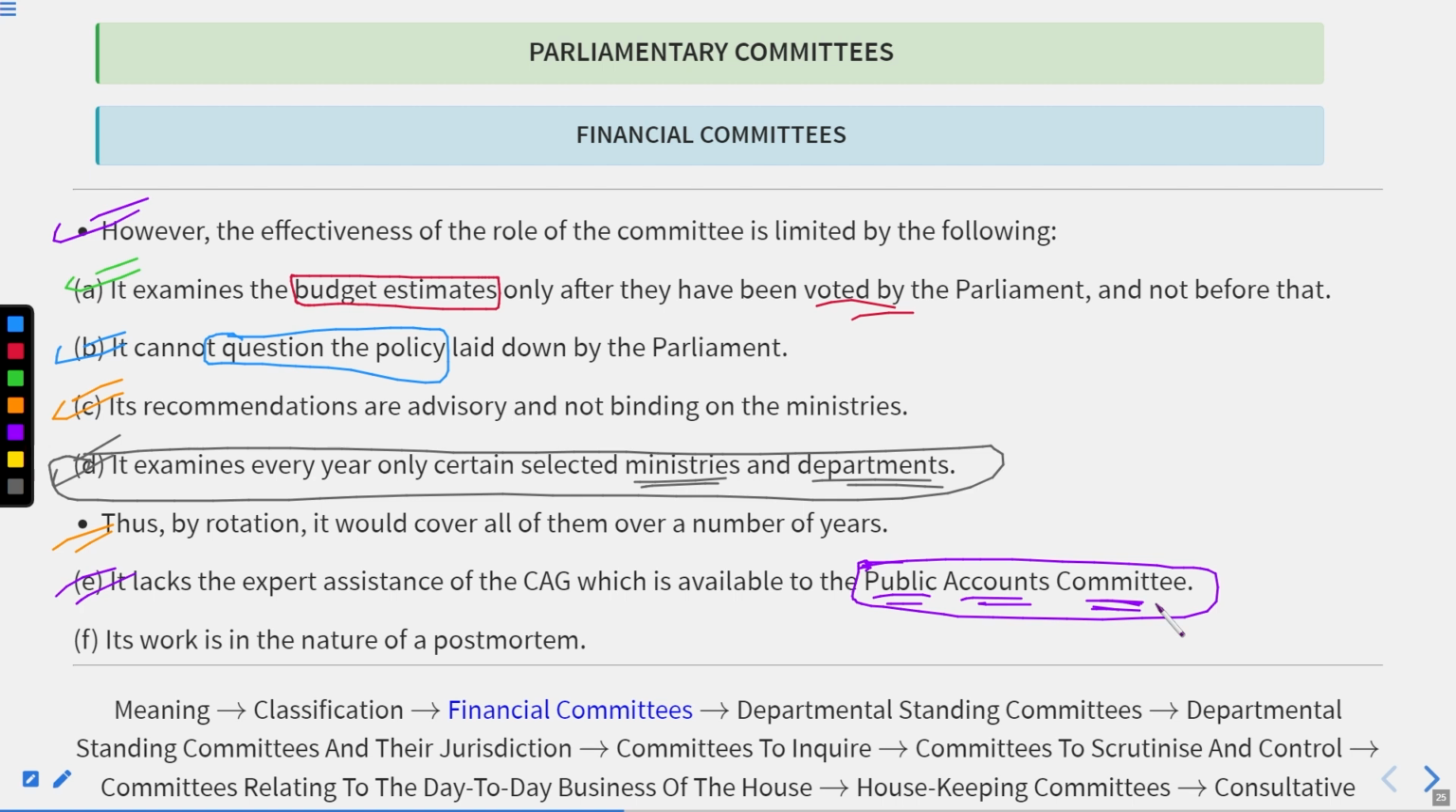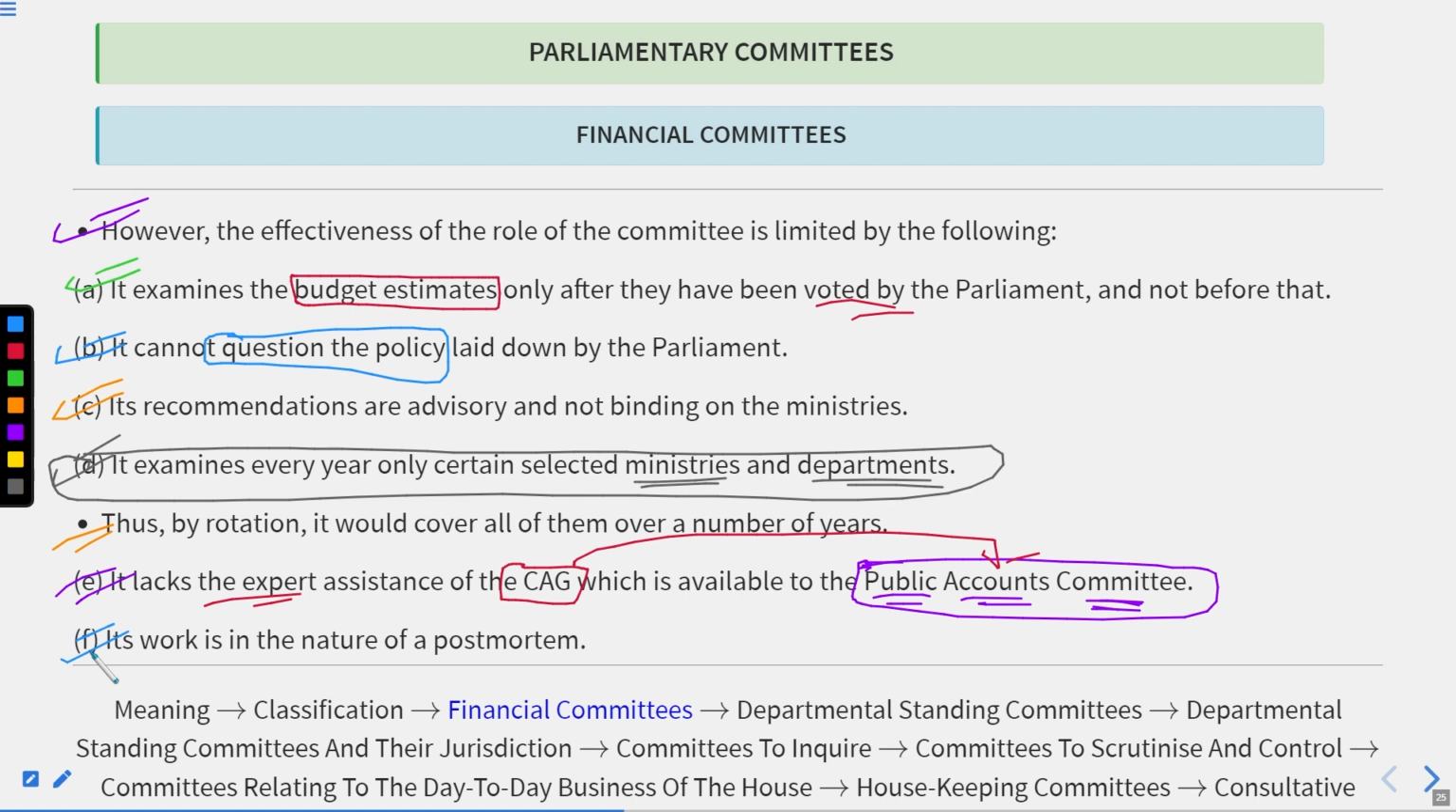So that's why the Public Accounts Committee has the support of the CAG, the Comptroller and Auditor General, who is specially designed to look after these cases. He will assist the Public Accounts Committee. But this is not available when we talk about the Estimates Committee. The Estimates Committee does not have the expert assistance of the CAG, so that they could ensure minimal false information in their reporting.